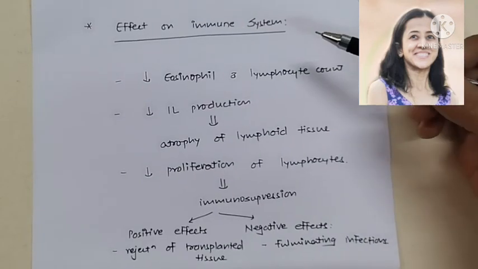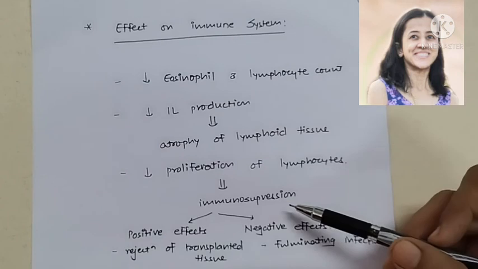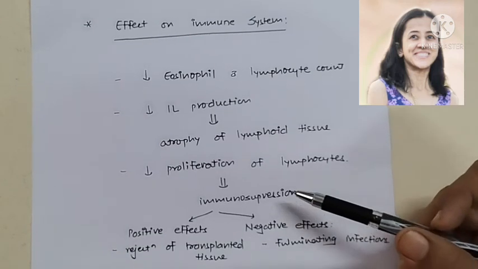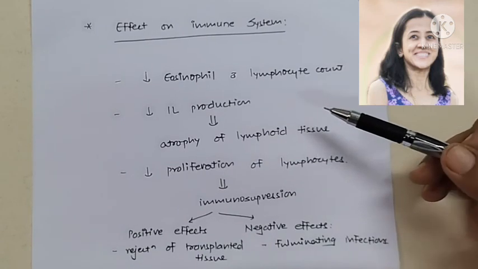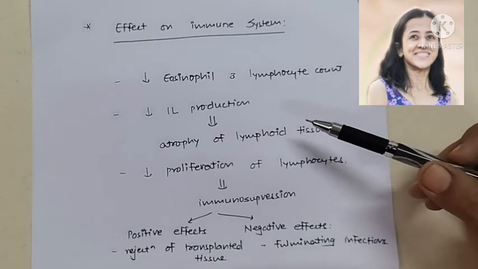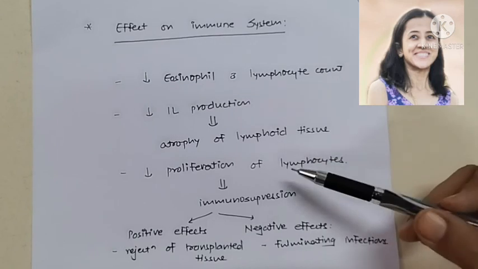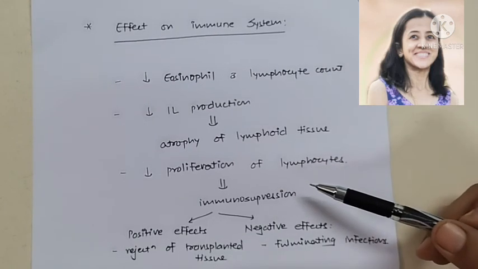Effects of glucocorticoids on immune system, that is immunosuppression. That is because of decrease in the eosinophil and lymphocyte count, and atrophy of lymphoid tissue, that is because of decrease in the interleukin production and decreased proliferation of lymphocytes.